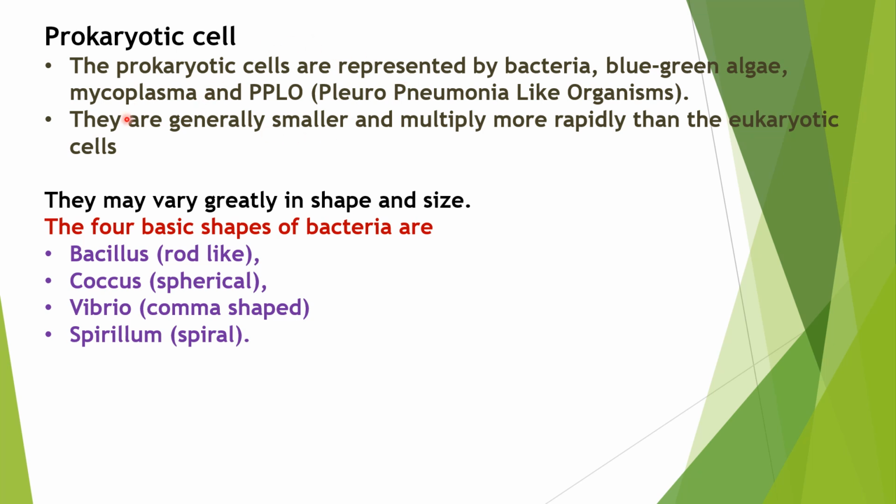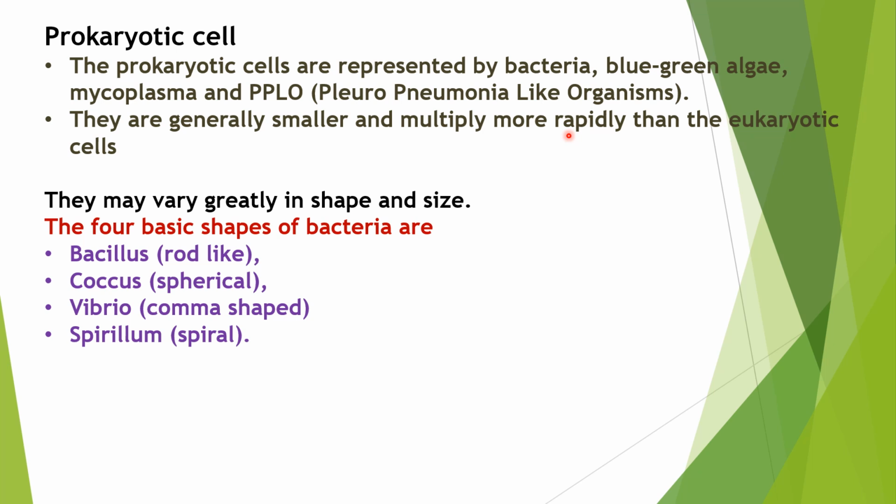These prokaryotes are generally very small and multiply more rapidly than the eukaryotic cell. For example, if you take bacteria, their generation time is approximately 20 minutes only. Within 20 minutes, one bacterium can form two. They will divide, and in 40 minutes, these two can form four. So that is the generation time of bacteria. So they have mentioned they will multiply more rapidly than the eukaryotic cell. For example, if you take the human cell, it takes around 24 hours to divide. If you take the yeast cell, it takes around 90 minutes to divide. So when compared with eukaryotic cells, the bacterial generation time is very short, right? So this is the point.